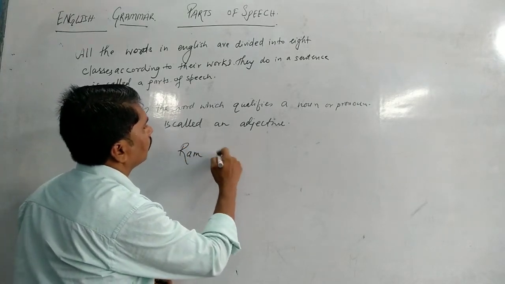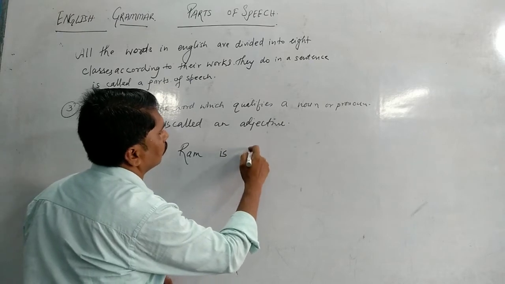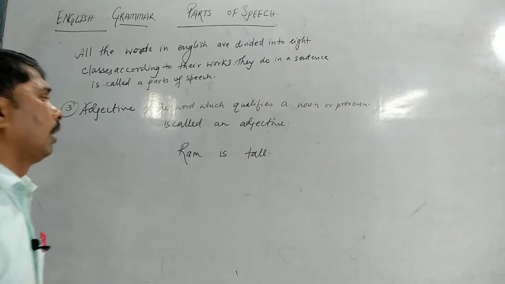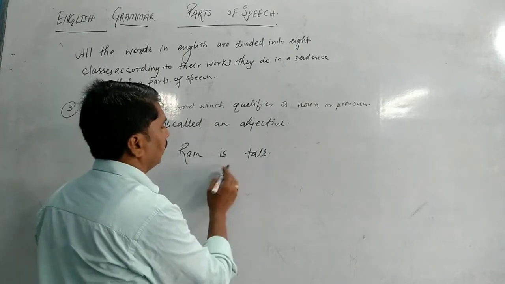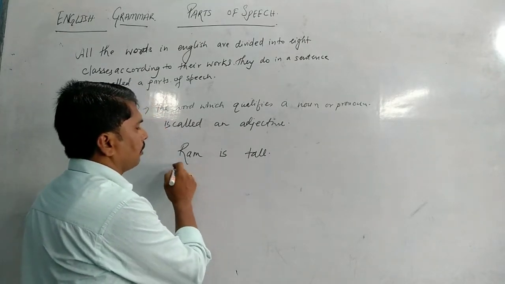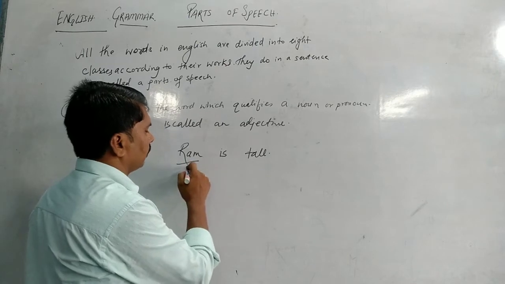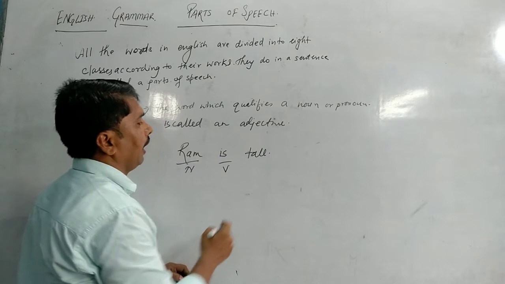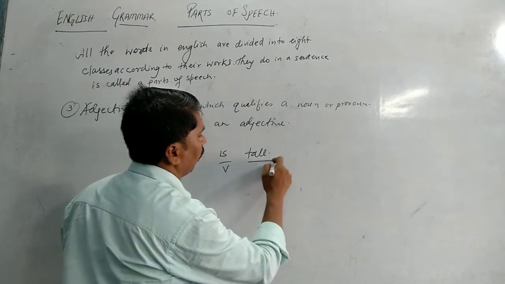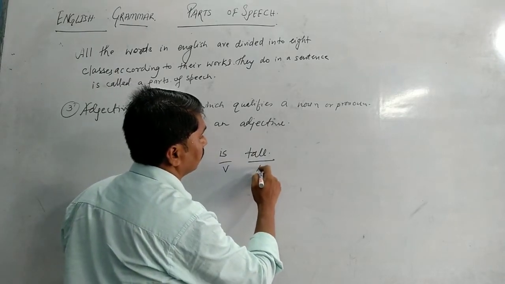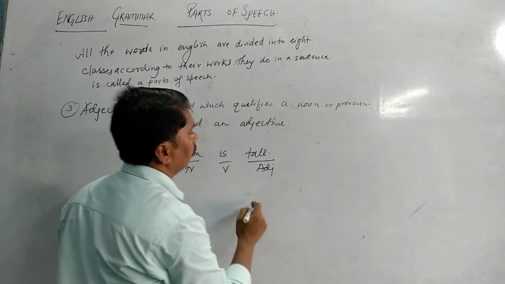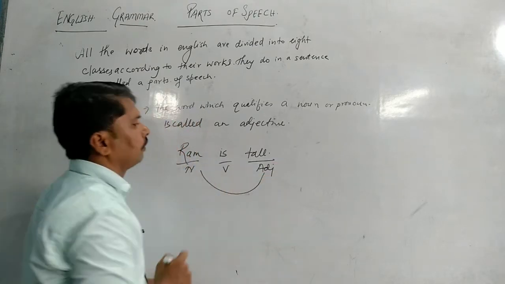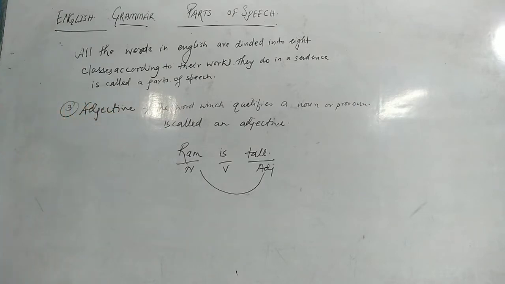Ram is tall. Here, as you all know, Ram is a name, so Ram is a noun, and tall, the word tall, is used as an adjective because it is showing the quality of Ram, which is a noun.